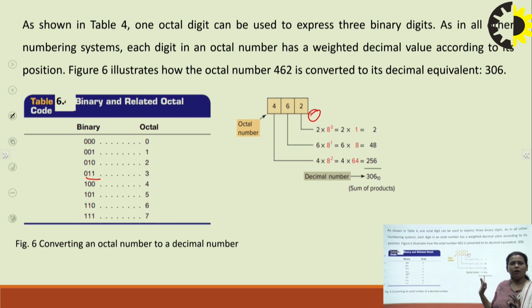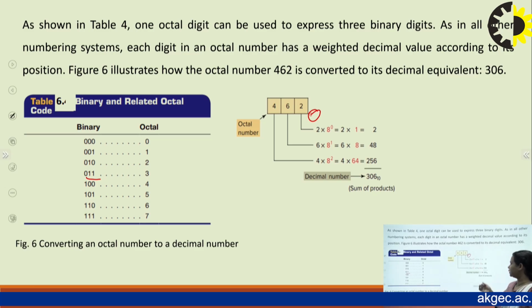Otherwise you can't know, because the decimal number is also the same in this case, right? So with the help of base you will get to know that this is that particular number system, and then you will proceed for its conversion, right? So suppose I have to convert this octal number into a decimal number. So what we will do?